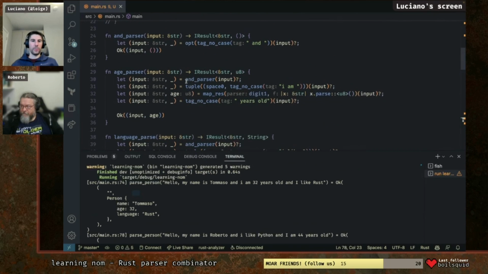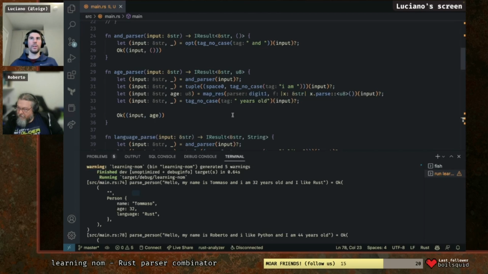Now here, because we are using tuple, we could even combine everything in one tuple, like as a sequence of things, but doesn't matter. I prefer it this way. Okay. Tuple and parse space 0, tag no case, and parse everything in front of it. Okay. Cool. Look, the wgaffer suggests to look at the function delimited. It probably is a nom function. Delimited. Okay, that's a good one.